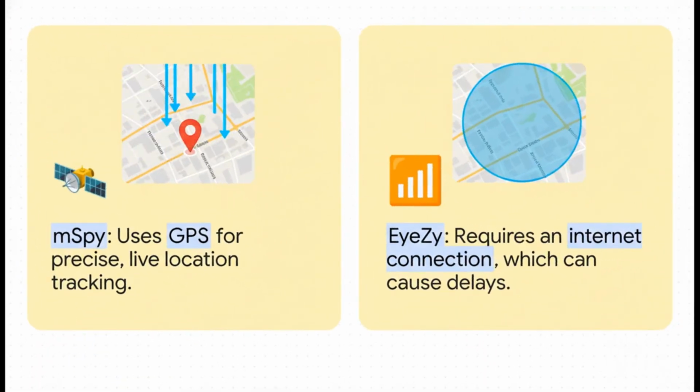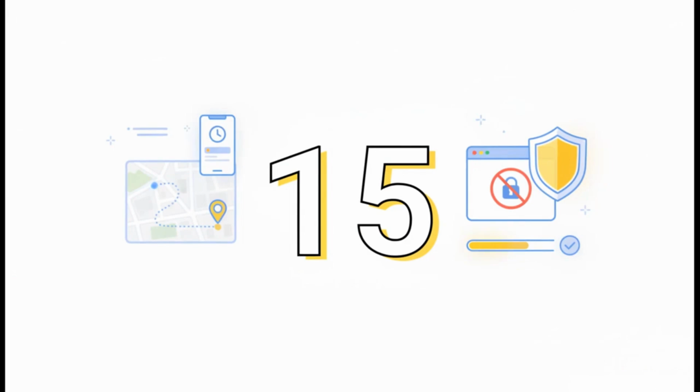It's really cool. Now, this is a crucial difference in how they track location. mSpy uses actual GPS, which gives you precise, real-time updates. EyeZy relies on an internet connection, which means if the signal is weak or drops, the location data can be delayed. So for pinpoint accuracy, mSpy really has the edge here. And the delay with EyeZy is something to keep in mind. From my testing, not only the location data, but even commands, like to block a website, can take up to 15 minutes to actually happen. That can feel like a pretty long time if you need to act fast.